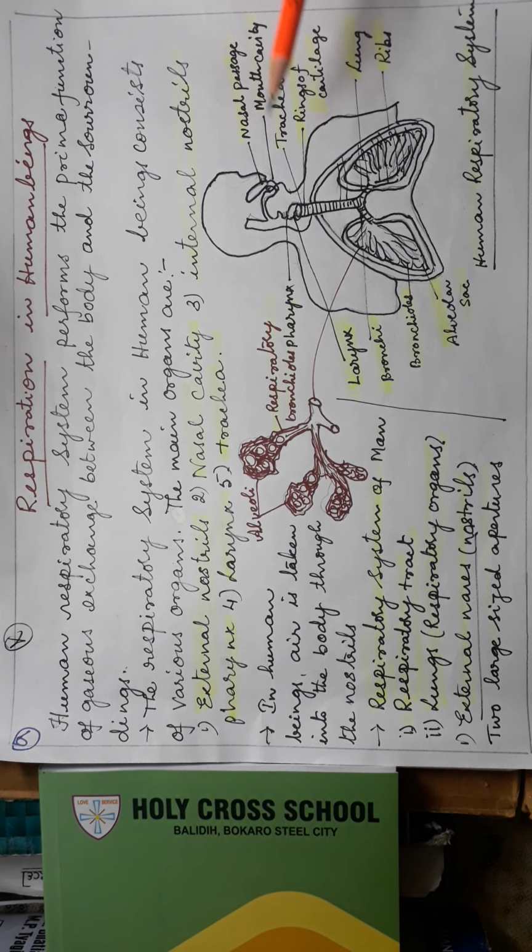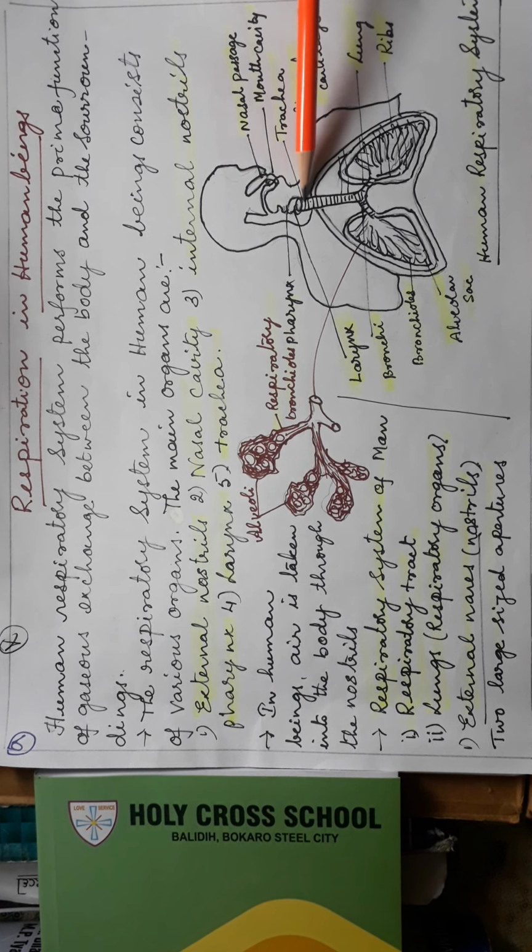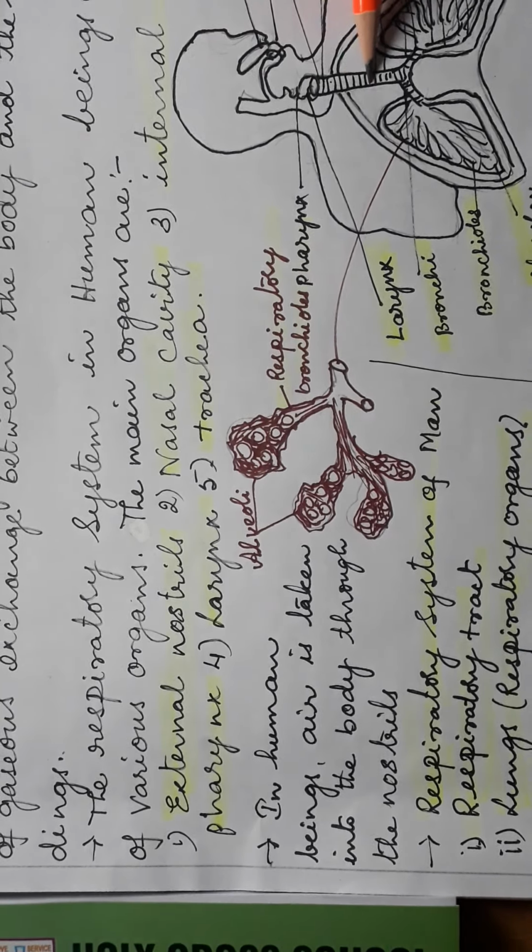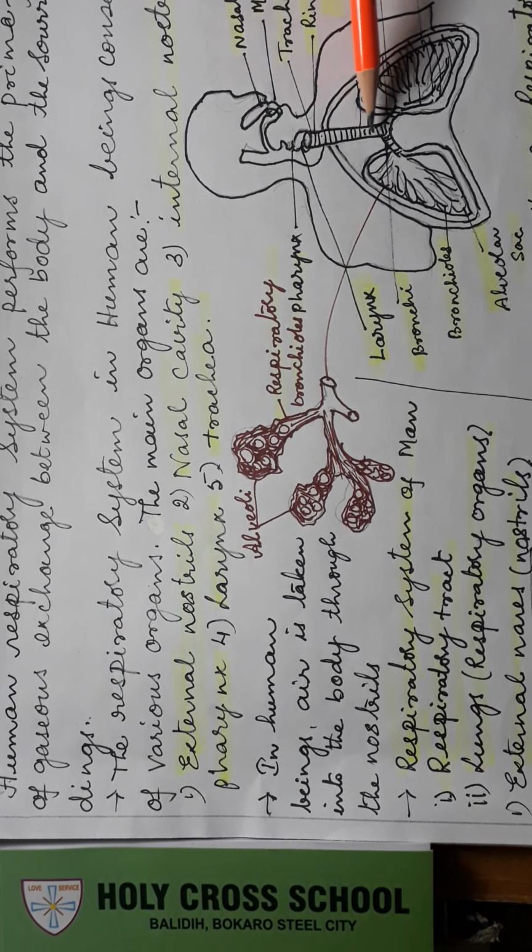Okay, next coming to the trachea. What is the trachea actually? That is called the windpipe. It is long, narrow and tubular. The notes are there; I am showing this only for diagram purposes. Next one, supported by rings. Here you see the trachea is not a simple tube, it has rings like that. Because of these rings, it is supported so as not to collapse. A straight pipe will collapse.